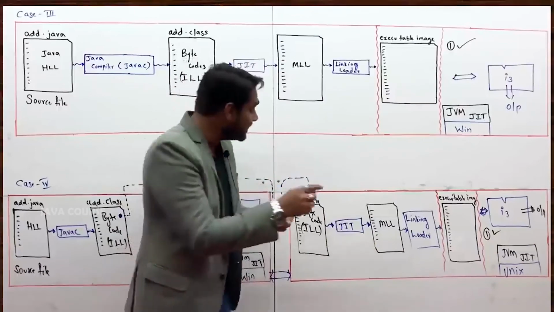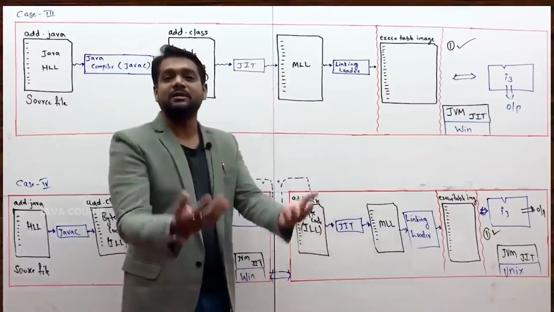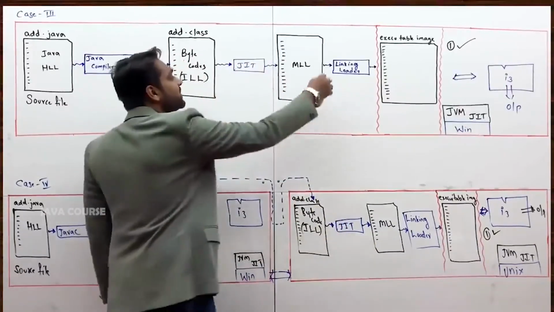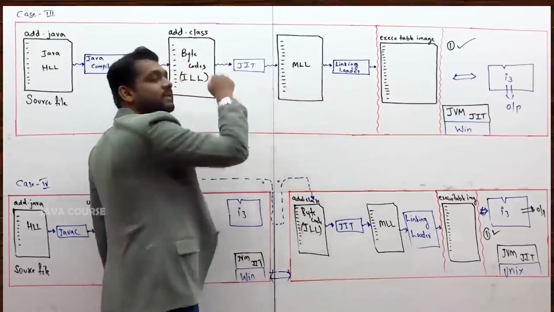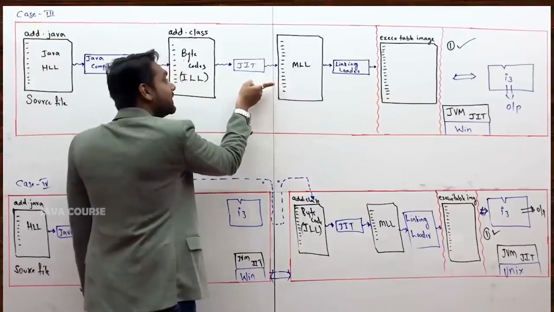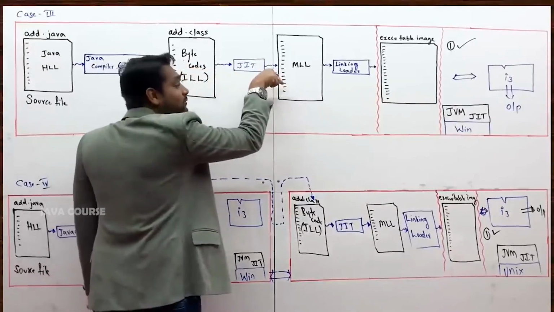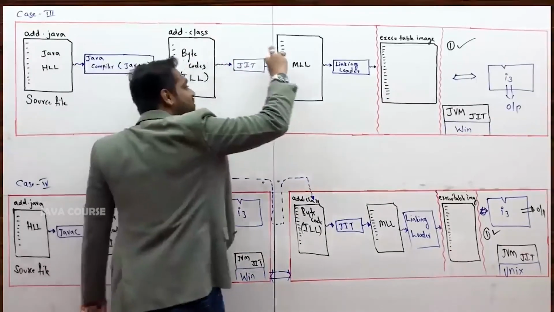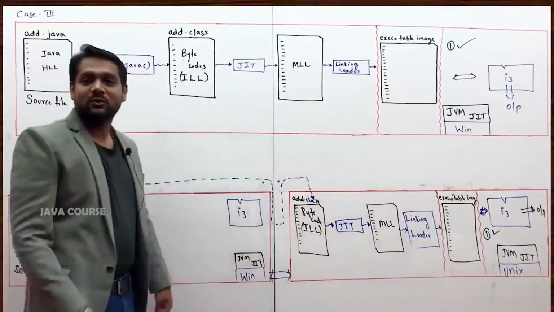And see the name how they have given. Just in time. Why is the name given as just in time? Just in time of execution. Look at it. Just in time of execution, intermediate level language code would be converted to machine level language code.